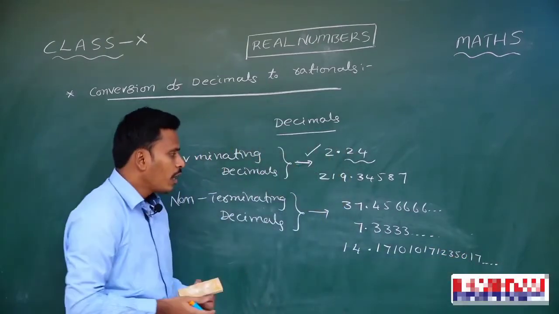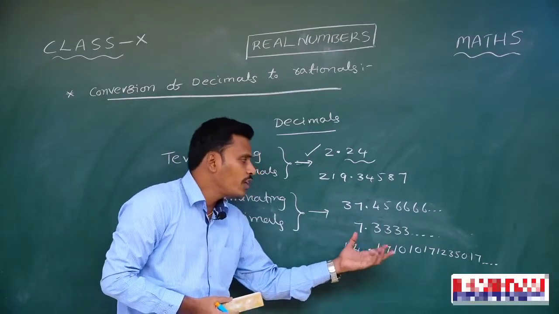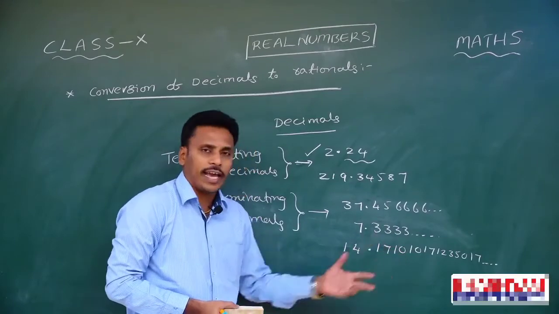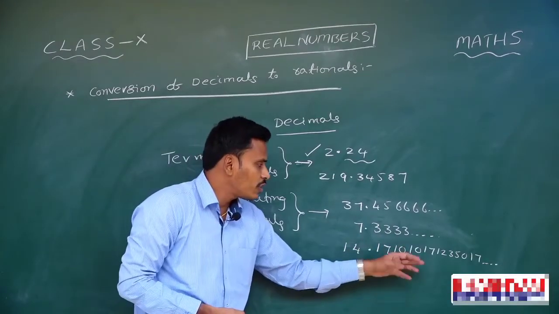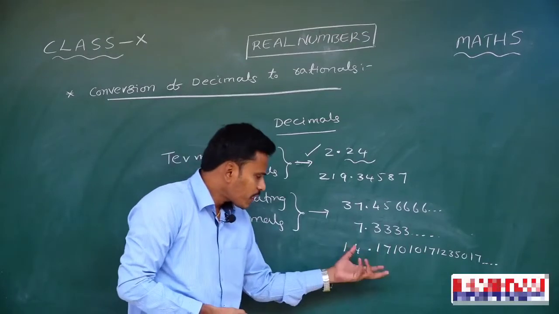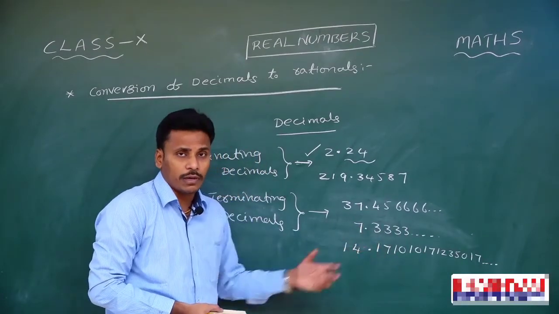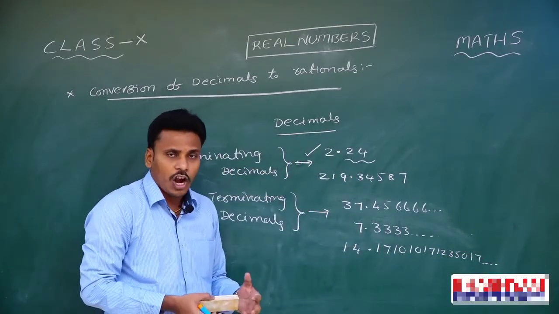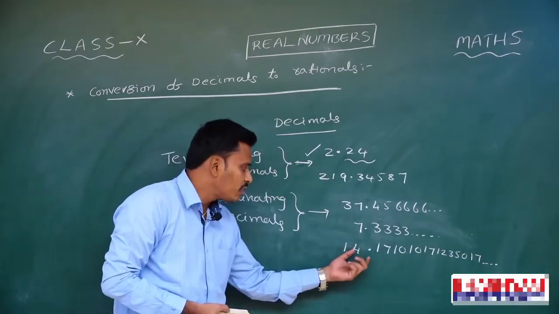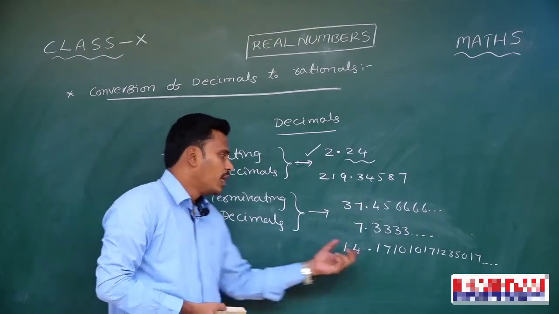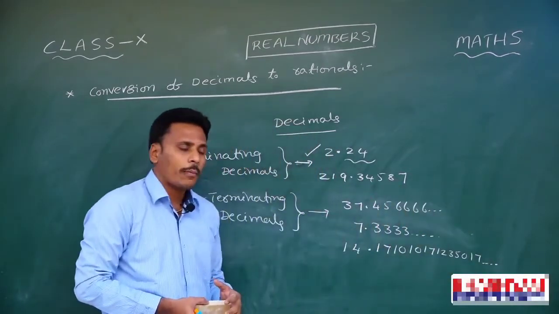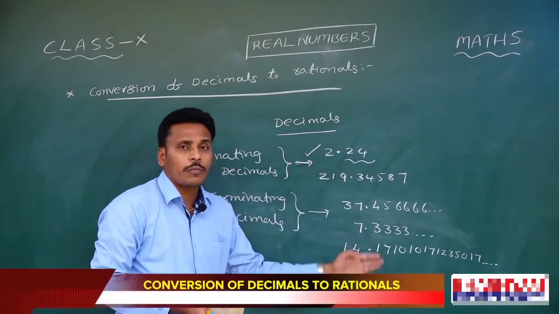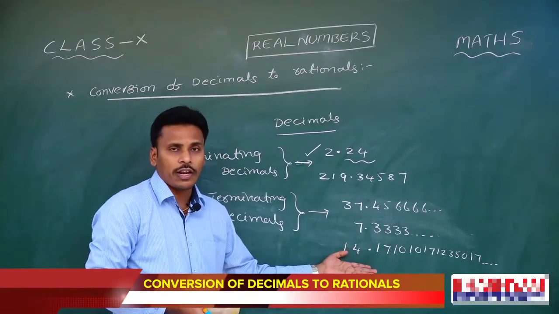14.171101712350117 and so on. If you look there, the digits in the decimal part do not follow any particular pattern, they are not repeating actually. This is 17101710 like that, but repetition of digits does not happen in this decimal, and we are not able to say the next digit after this 7. We are not sure about that, right? This decimal is also a non-terminating decimal. The decimal part contains many digits, but exactly we don't know what will come after this 7. So the digits in the decimal part are not terminating, so these are also non-terminating decimals.